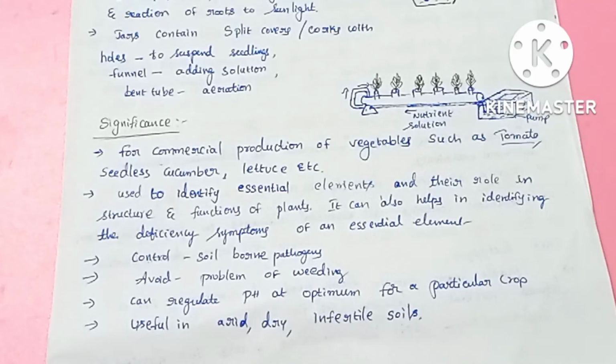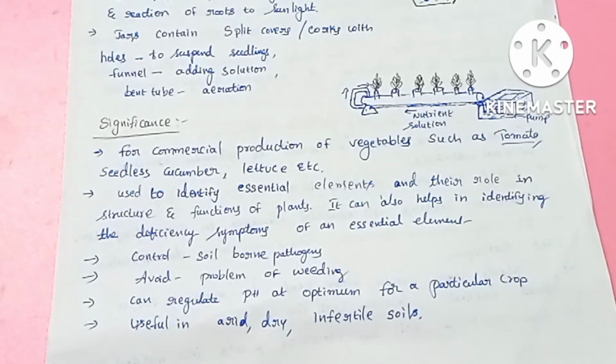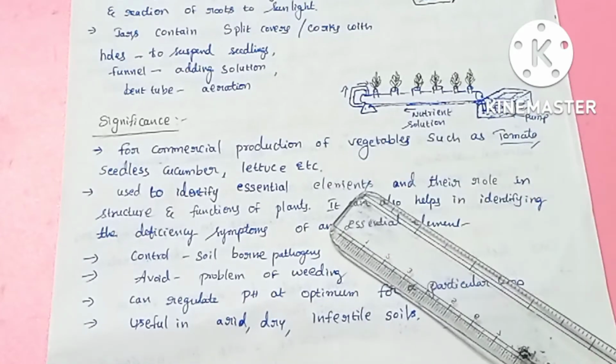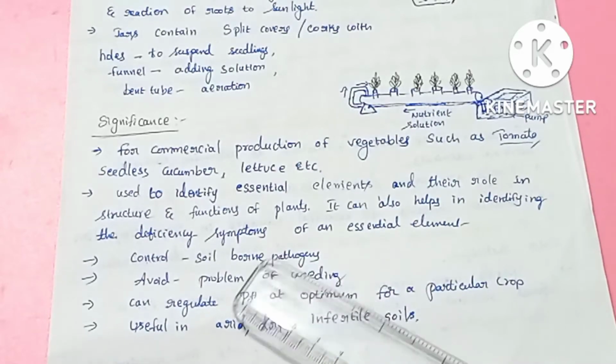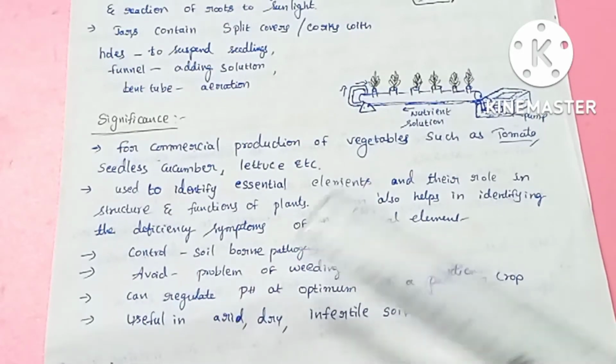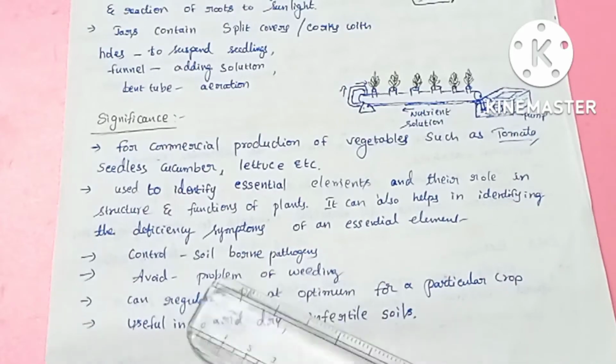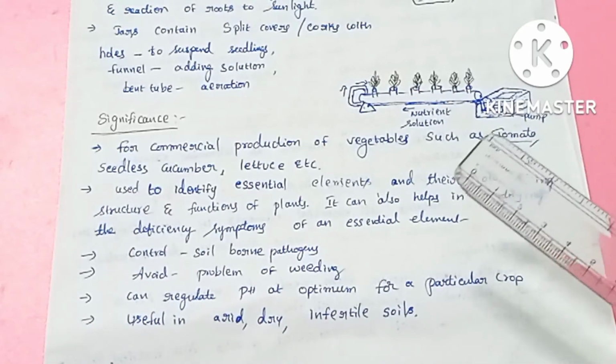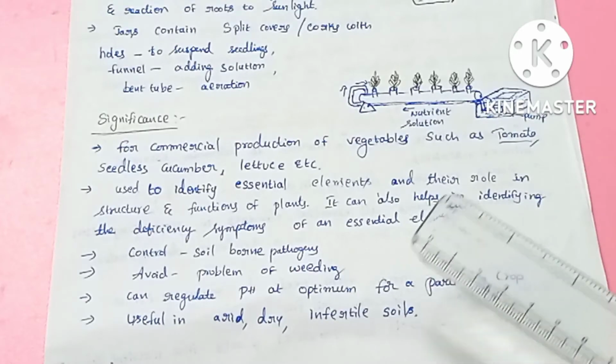And we know the soil consists of so many microorganisms. It may consist of bacteria, algae, fungi, viruses, and the plants grown in crop fields suffer from various diseases, right? Where are they coming from? They come not only from the air and water; the pathogens, bacteria or fungi, causing plant diseases may also come from the soil. These are called soil borne pathogens. But here we are not using any soil, right? Hence these plants will not suffer from any soil borne pathogens. That means we can control the soil borne pathogens also.